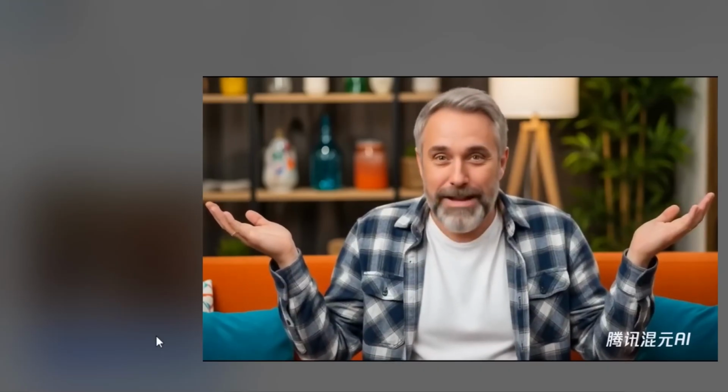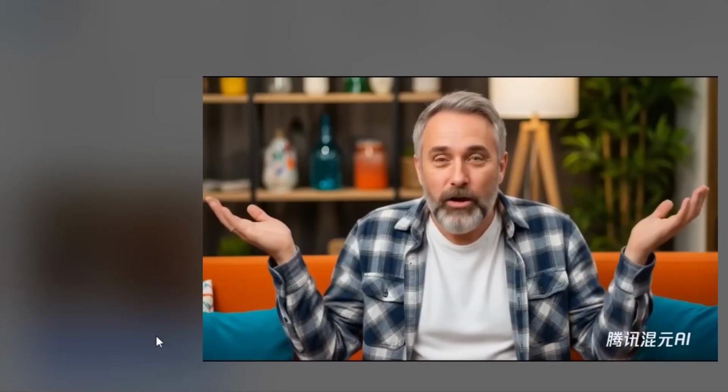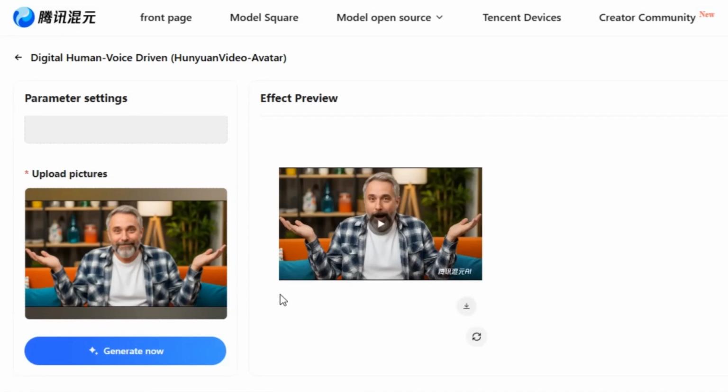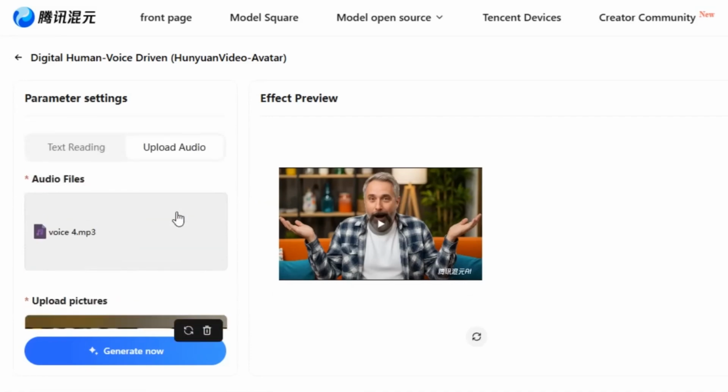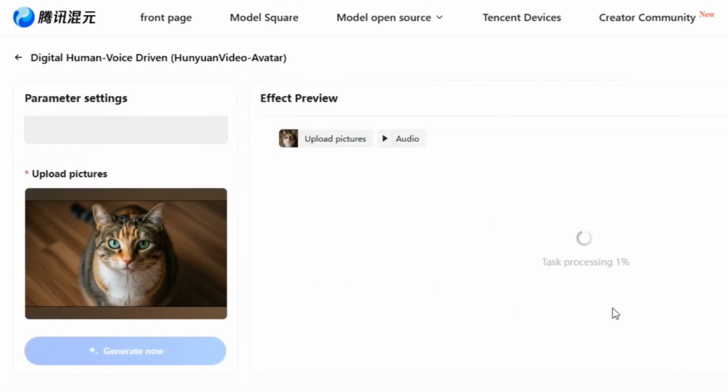Very fantastic. The mouth movement is super realistic. I also like the hand movement while emphasizing some statements. This is really cool. Now that we have tested the tool with normal human, let's check if the tool will be able to animate animal like that. I upload one of the audio clip I used before, then I hit the generation button. Let's see if the tool will be able to animate the image smoothly.